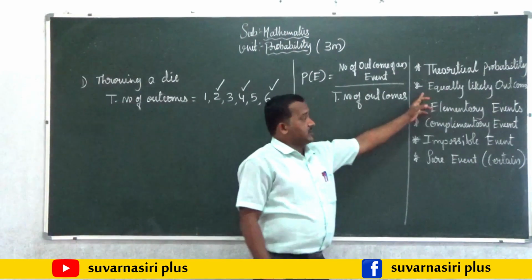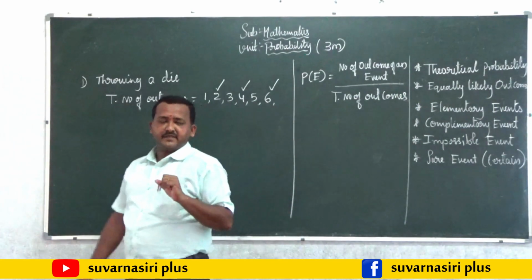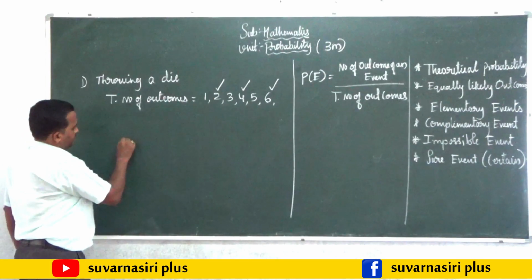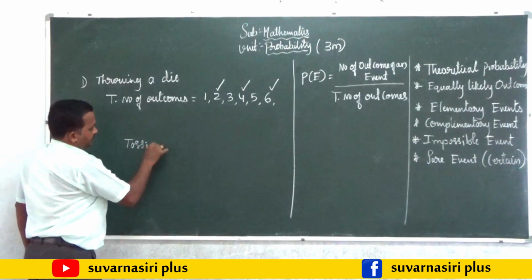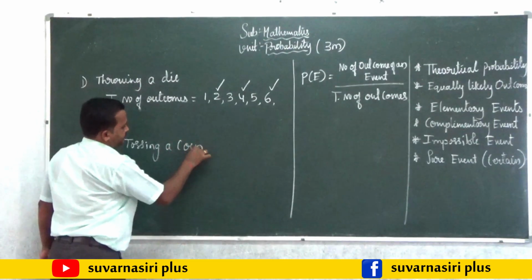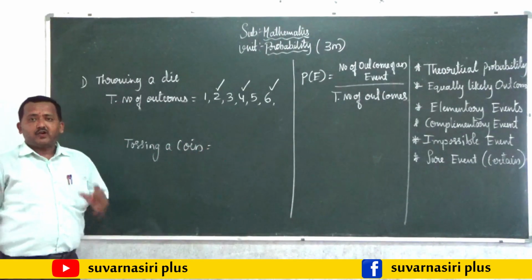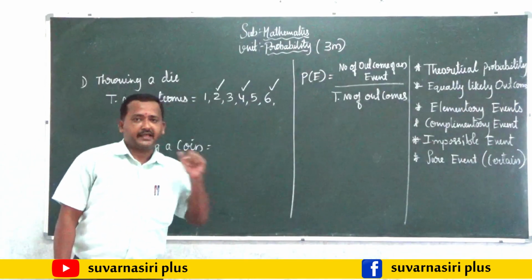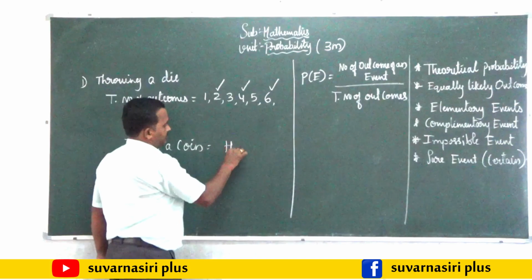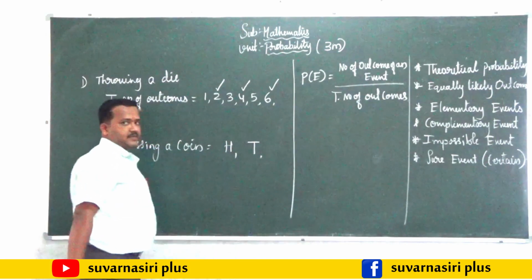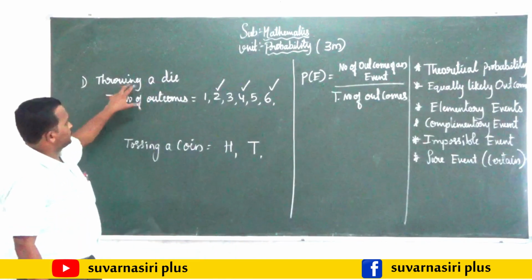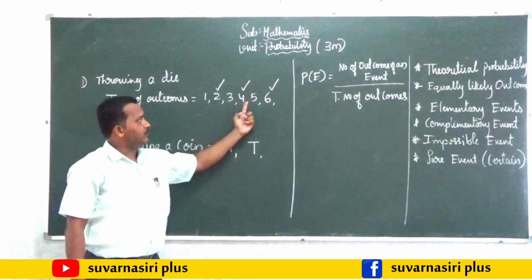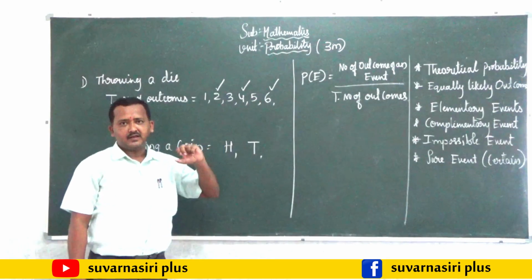Equally likely outcomes. Some examples I will take. Take an example: tossing a coin. When you toss a coin, you are going to get head or tail. Even you can take this example also, throwing a die. Total number of outcomes are 1, 2, 3, 4, 5 and 6.